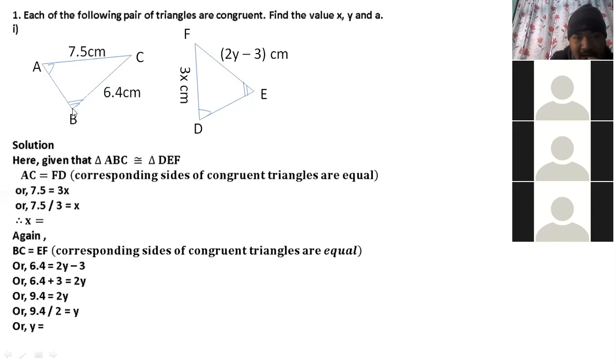Angle E. The side opposite angle B is AC, and the side opposite angle E is DF. FD, right? That is already shown here. Then you divide and write the answer. Its answer will be 2.5, and 9.4 divided by 2 will be 4.7. You are right. Here will be 4.7, here will be 2.5.